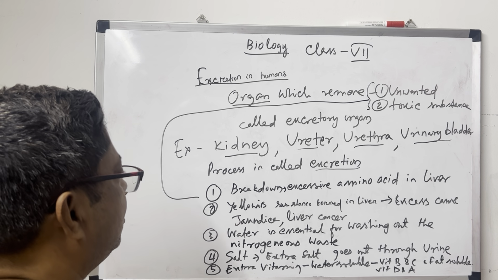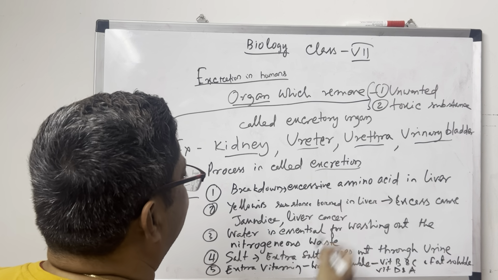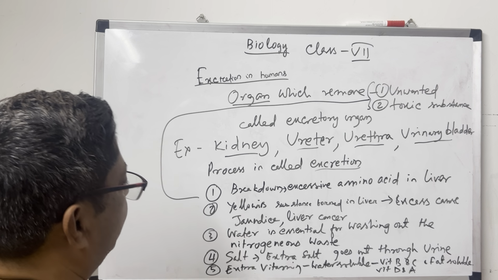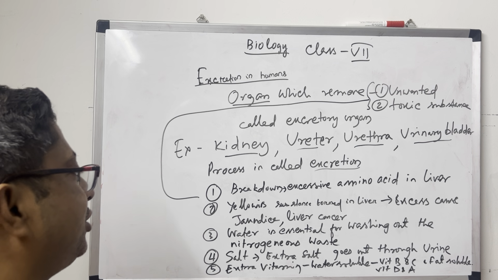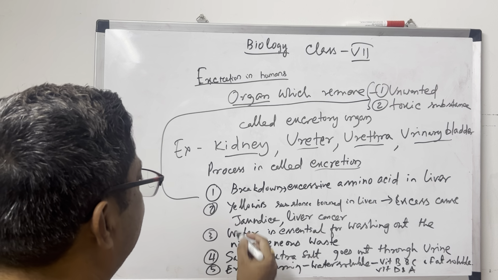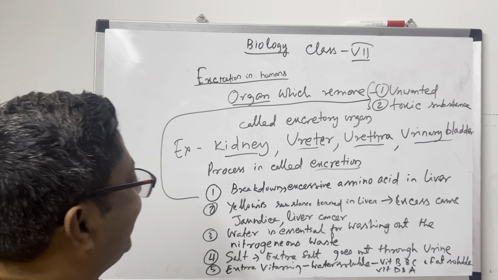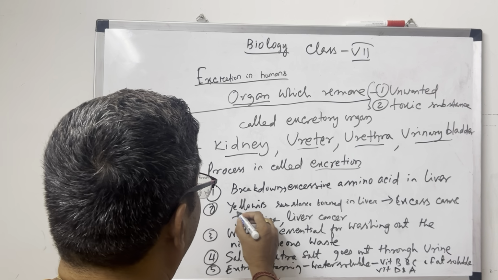Suppose there is breakdown of excessive amino acid in the liver. The amino acid in the liver needs to be broken down, so we have to break down that excessive amino acid. The required amino acid will stay in the body, and the excessive amino acid is broken down and goes out through our excretory organ. Then, you know when jaundice is there, your body becomes yellow. That yellowish substance is called bile.